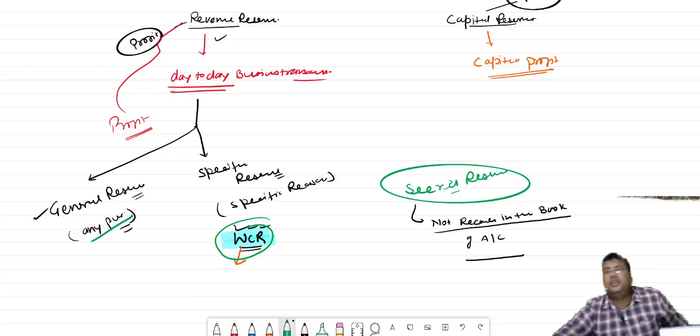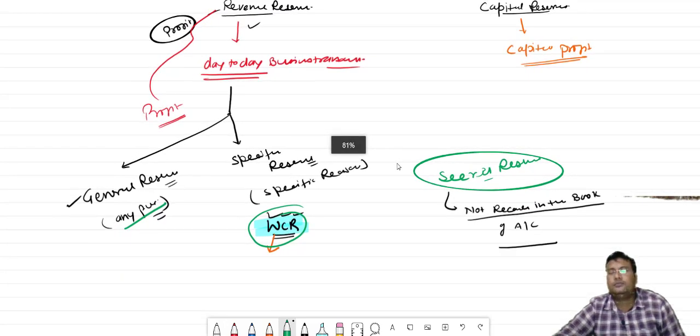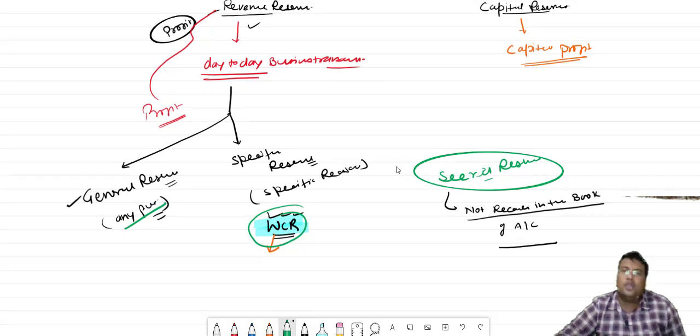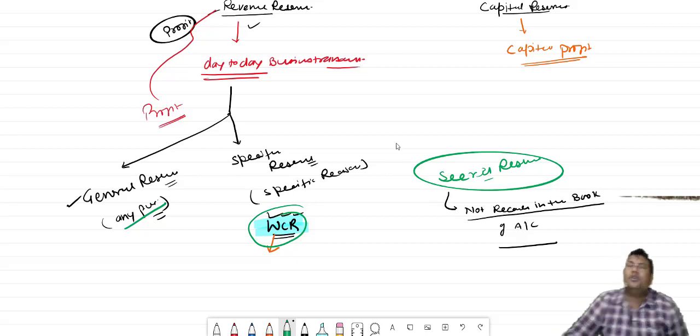So in this chapter, this much is there. Please go and remember the meaning of provision, meaning of reserve, advantage of provision, advantage of reserve, the difference between provision and reserve, and the different types of reserve. Okay, so this much for today.